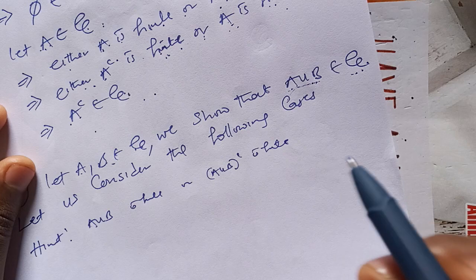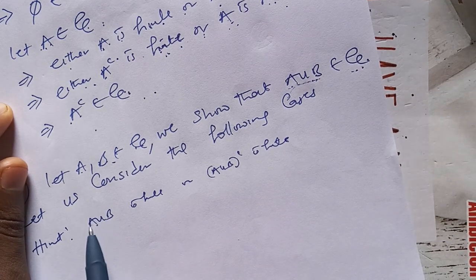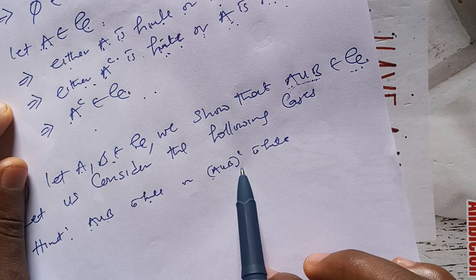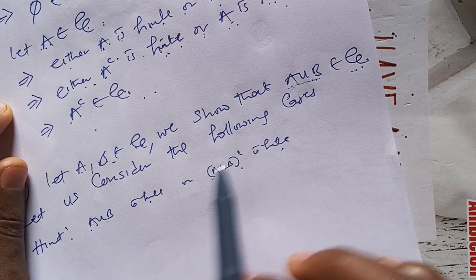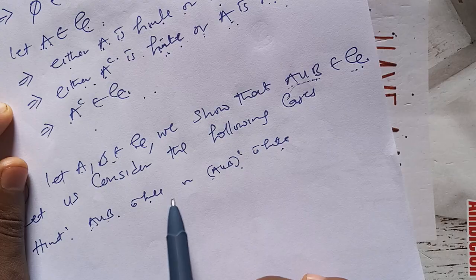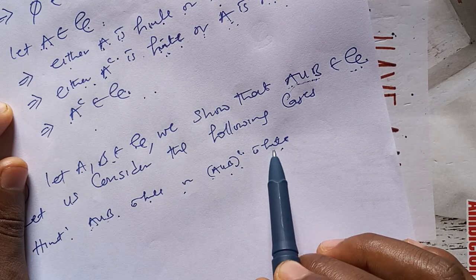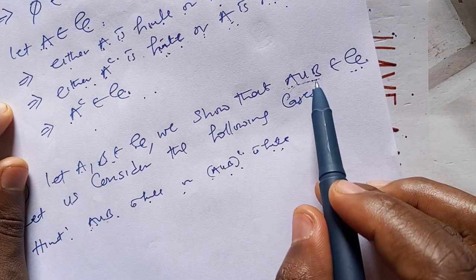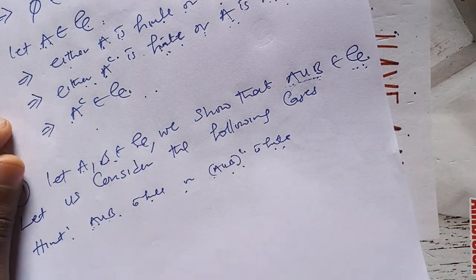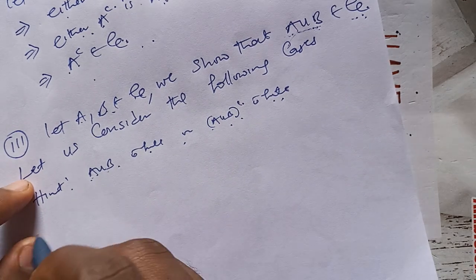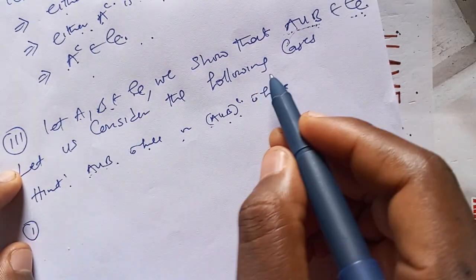Finite. Once we can show that A union B is finite, or that the complement of A union B is finite, whichever the case, then we have concluded that A union B is in the algebra.